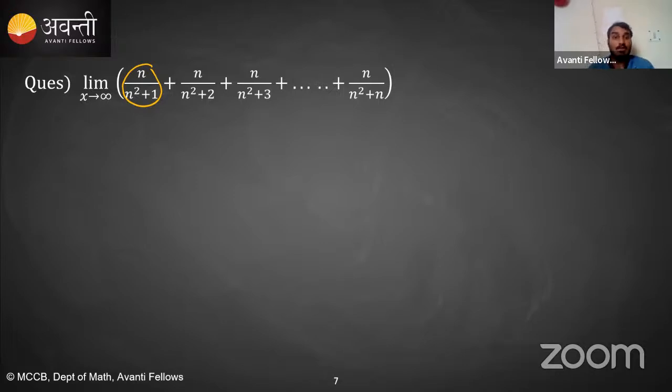No, it shouldn't be 0. Why? Because n is tending towards infinity, right? So this value will not be exactly 0. It will be a very small number, and since n is tending towards infinity, you are adding a small number infinitely many times. So it would be some number, but definitely not 0. Is this clear? So that's why the limit should not be 0.